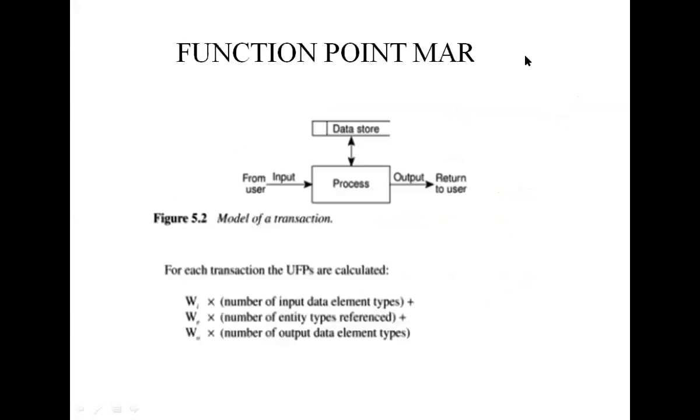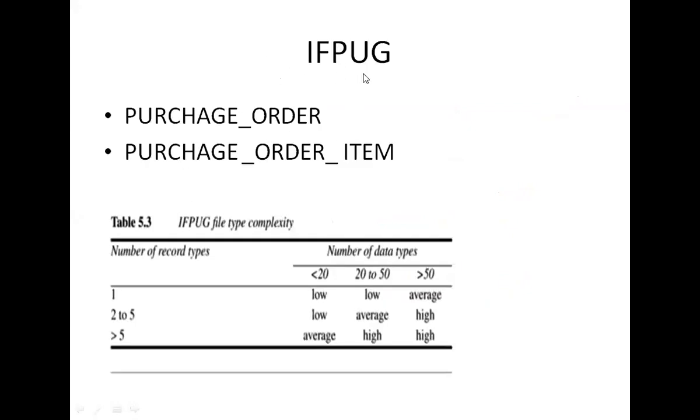So see here, we use this to understand the chart. See here, IFPUG. IFPUG means International Function Point User Group. So call it International Function Point User Group. They derived a few rules to decide the complexity level of the project. So these are used to know the complexity of the project.